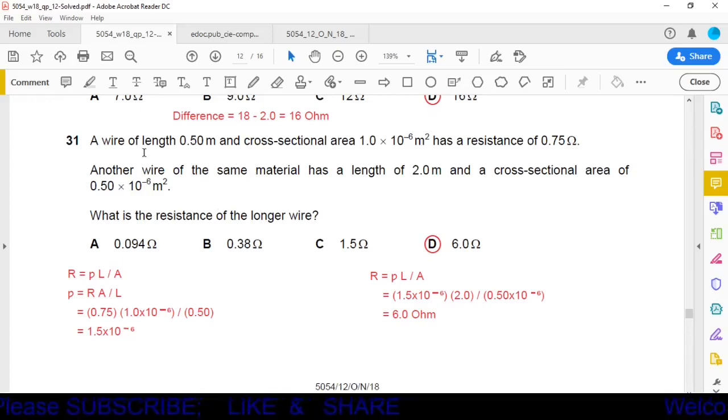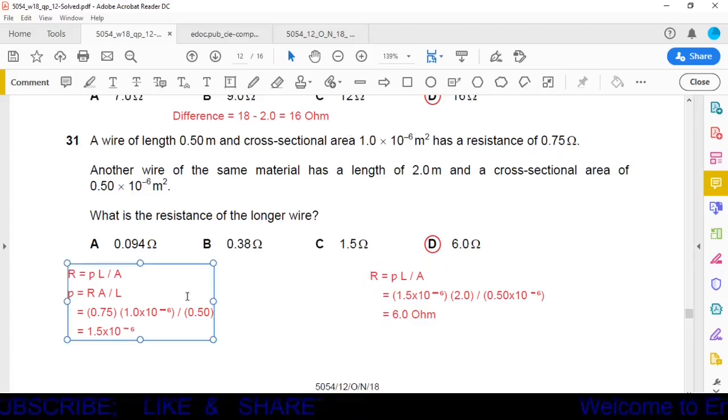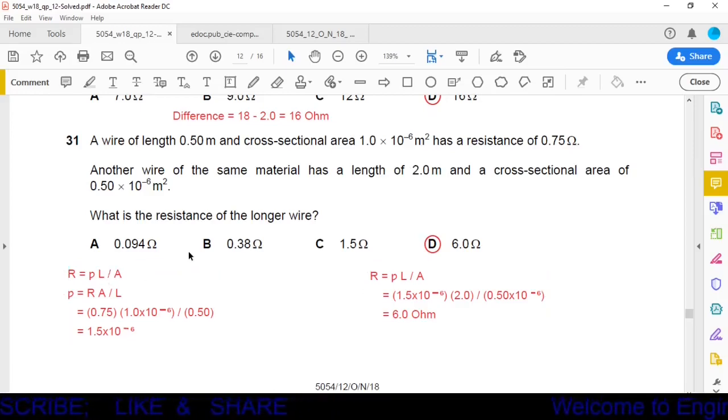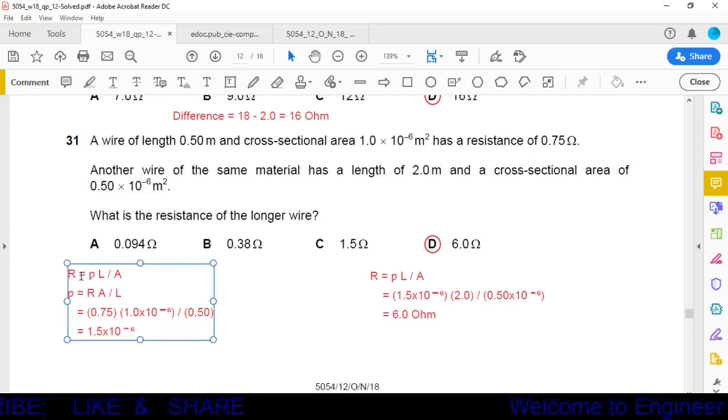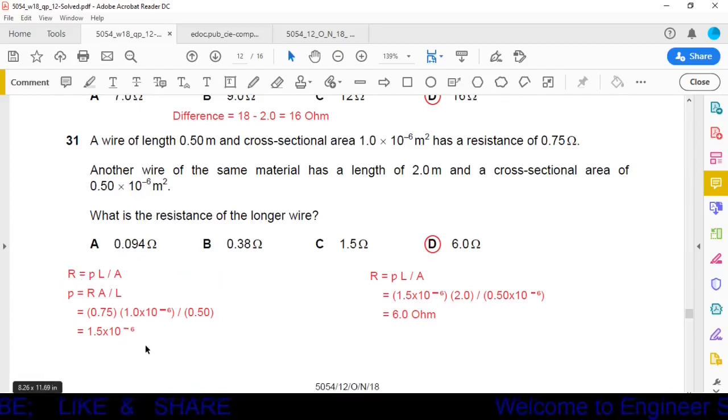A wire of length 0.5 meter. It is given the length of the wire, the cross-sectional area of the wire, and the resistance of the wire. So by using the same formula R = ρL/A, we can calculate the value of resistivity. R is given as ρL/A, so resistivity will be equal to RA/L.